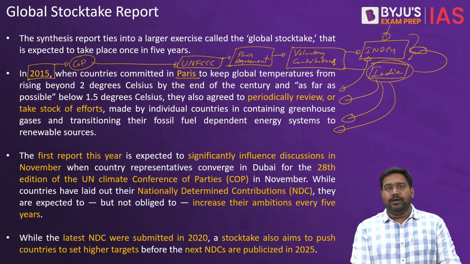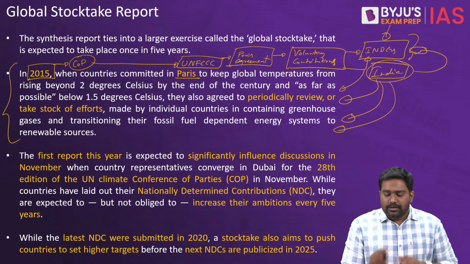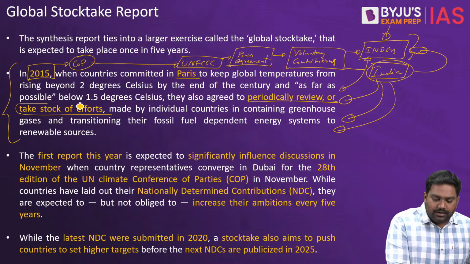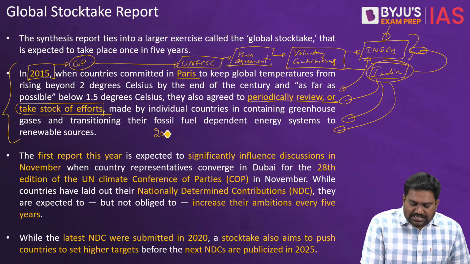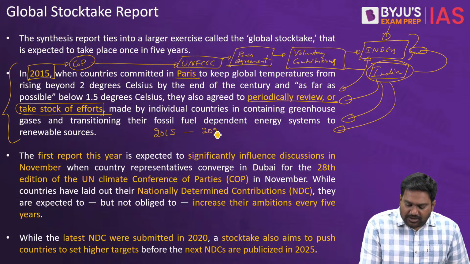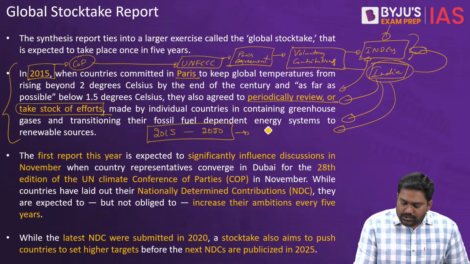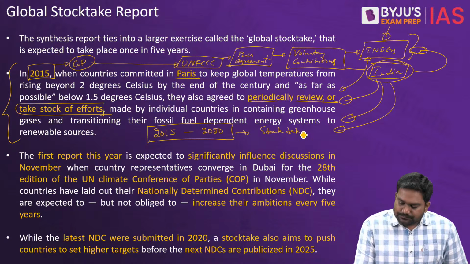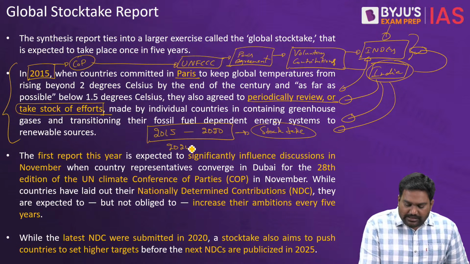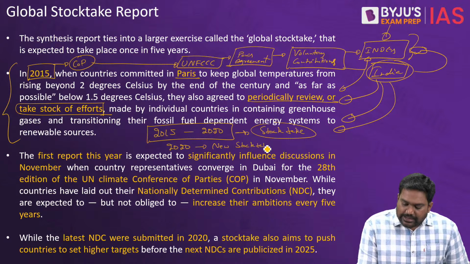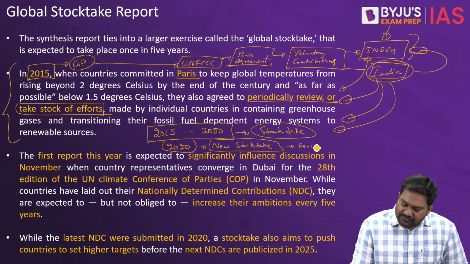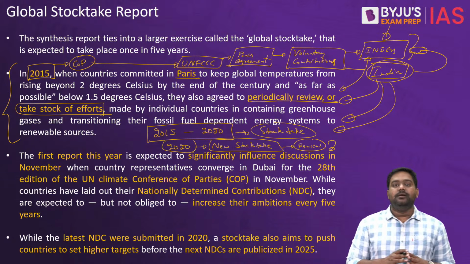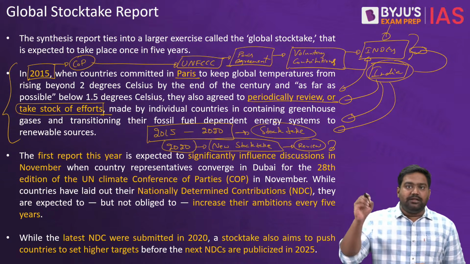Because under the Paris Agreement, countries had agreed to conduct a periodic review to take stock of all the efforts that have been made in the last 5 years. So first set of targets were implemented from 2015 to 2020. So this required a stocktake. Now a new set of targets were brought out in 2020. So this requires a stocktake again, meaning a review, a periodic review to see where we stand, what is the progress we have made. Are we on track to achieve our eventual target?